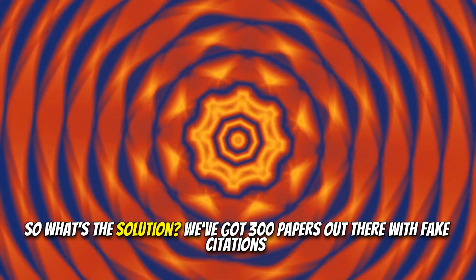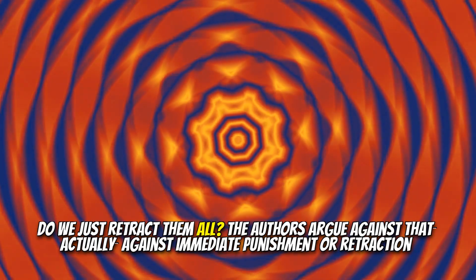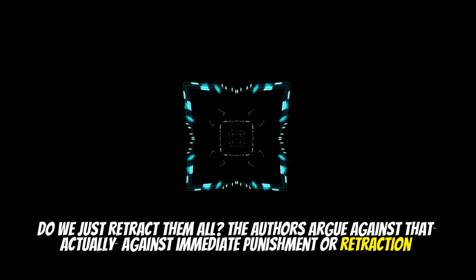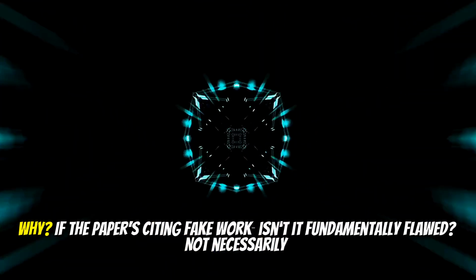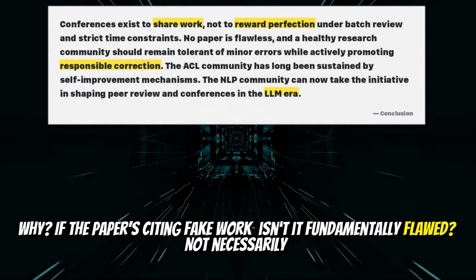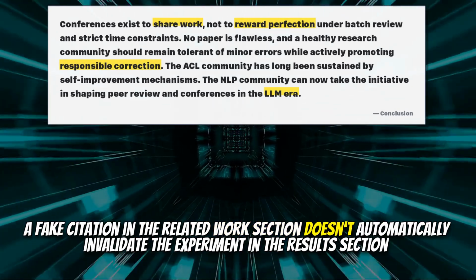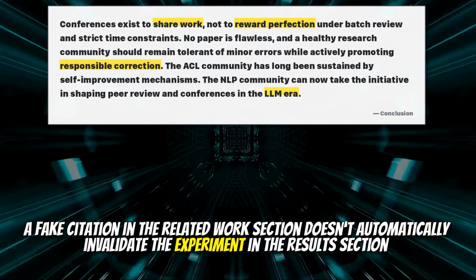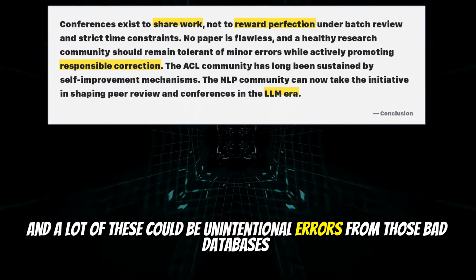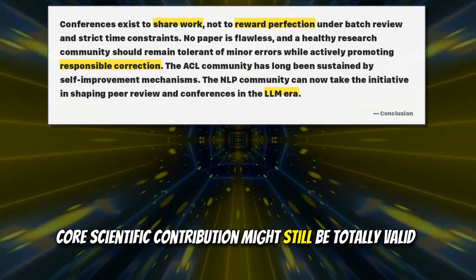Okay, so what's the solution? We've got 300 papers out there with fake citations. Do we just retract them all? The authors argue against that, actually, against immediate punishment or retraction. And I think they have a point. Why? If the paper's citing fake work, isn't it fundamentally flawed? Not necessarily. A fake citation in the related works section doesn't automatically invalidate the experiment in the results section. And a lot of these could be unintentional errors from those bad databases. Core scientific contribution might still be totally valid.